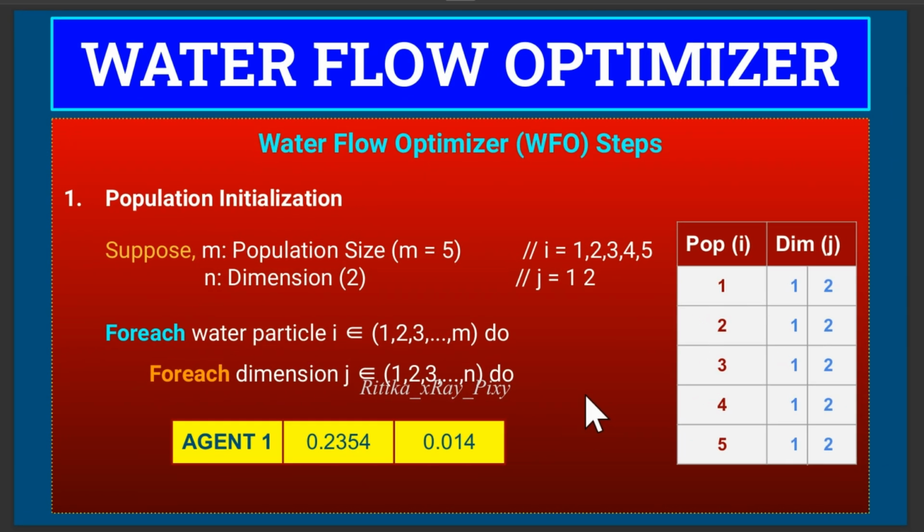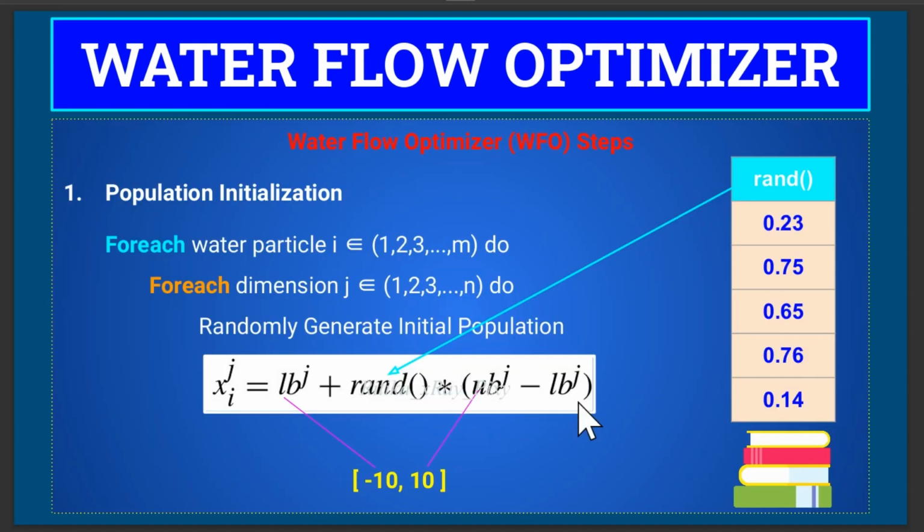So next you can see here we have different steps used in this algorithm. First we will initialize the position for the water particle i, and for each dimension we will randomly generate the initial position for each particle in the search space using this equation. Here we have lower bound, upper bound, random value. Suppose we have lower bound -10, upper bound 10, and random value between 0 and 1.